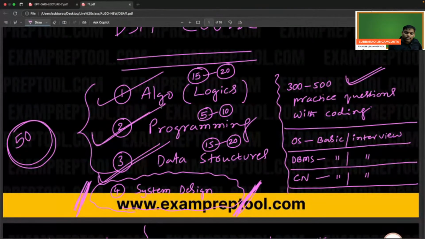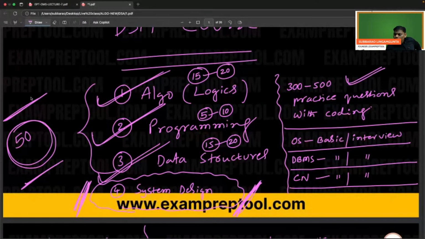Try to understand. Algo 15 to 20 days, programming 5 to 10 days, data structure 15 to 20 days. These three combined, 50 days, it will be over. I said 3 months in the worst case, but if you plan properly, 50 days is enough. Within 50 days, you will become a DSA expert.